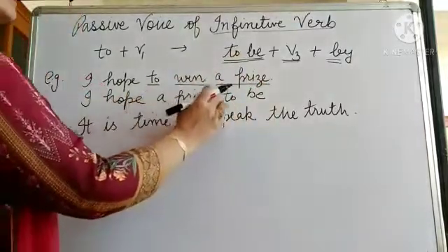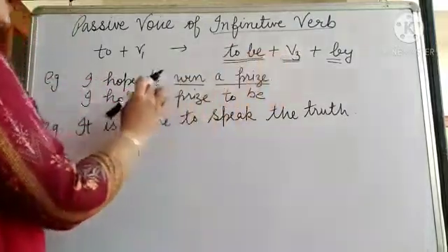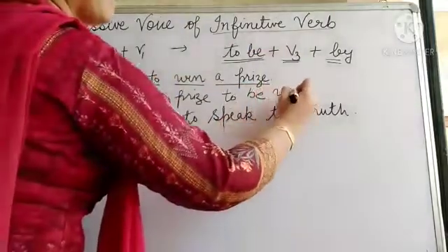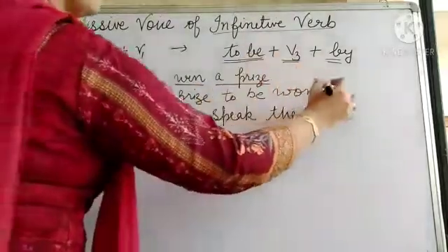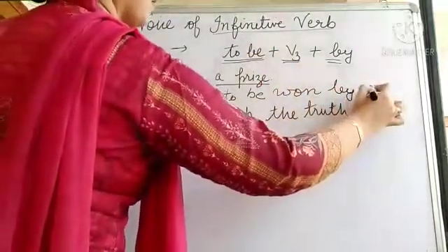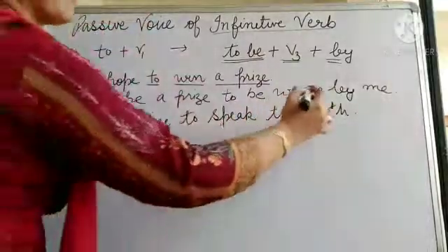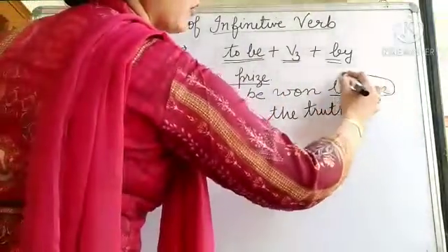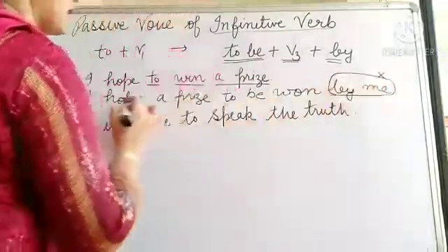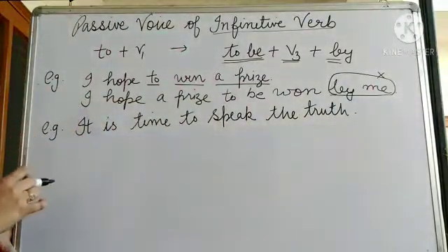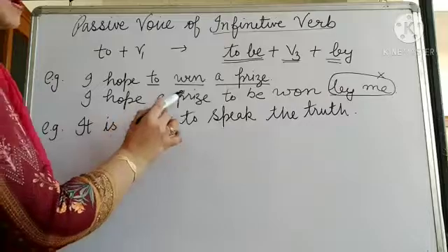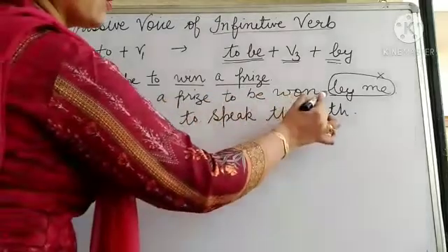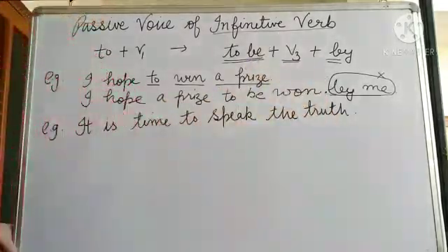I hope a prize to be, then verb third form. Win will become won. I hope a prize to be won by me. If you write by me, it is okay, but if you don't write it, it is understood because I is already given. So the appropriate sentence will be I hope a prize to be won. You can end this sentence after won.